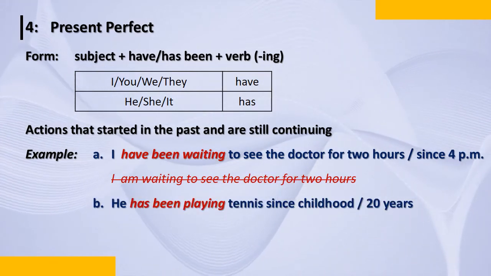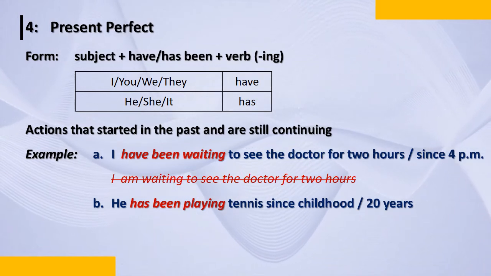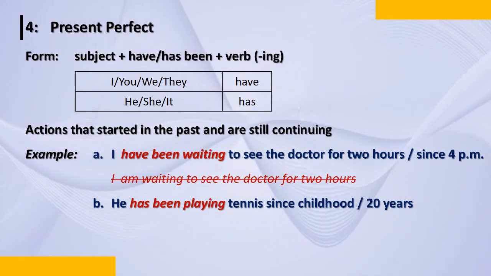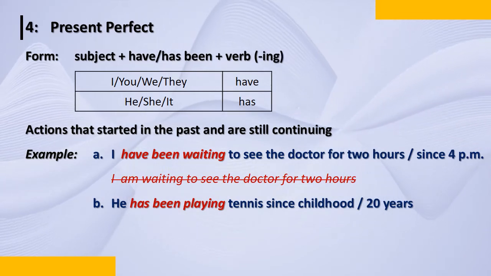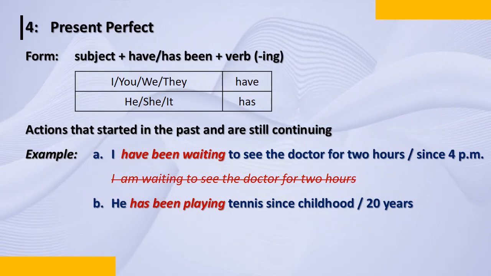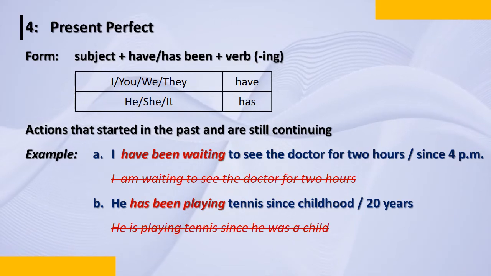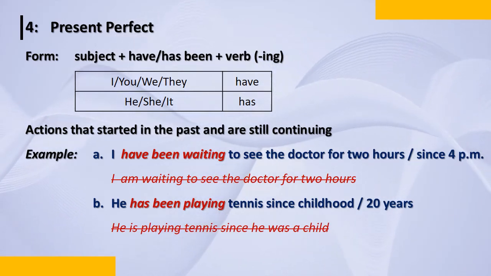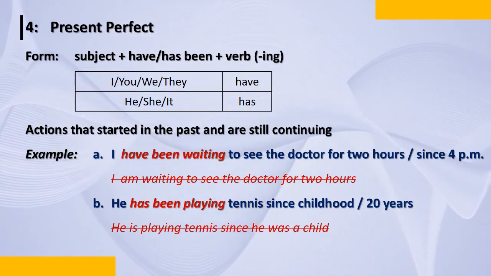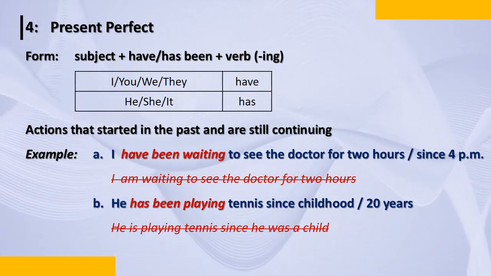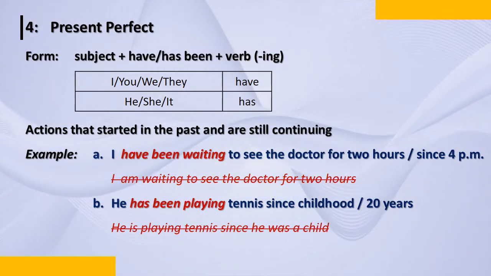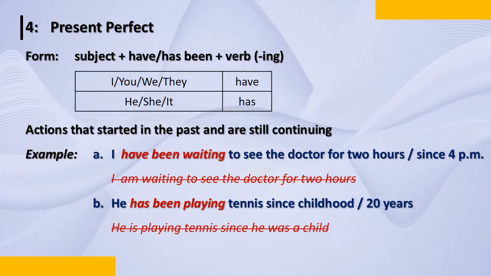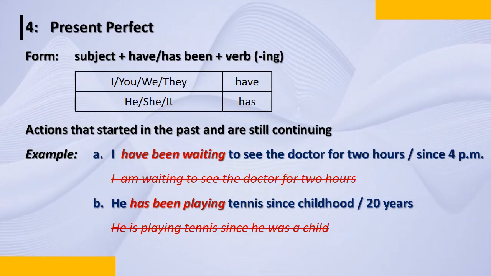In the second one, what is a common mistake we make? He has been playing tennis since childhood, or you say he has been playing tennis for 20 years. But saying he is playing tennis since he was a child is wrong. Only when it is over, then, when it is happening, he is waiting.